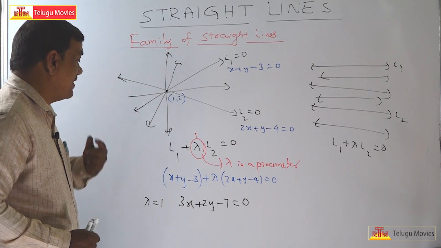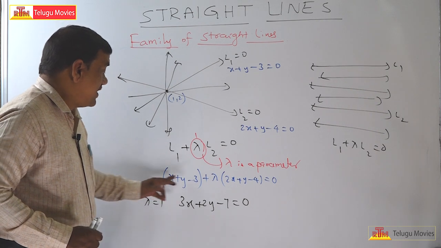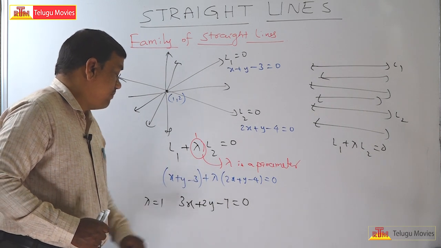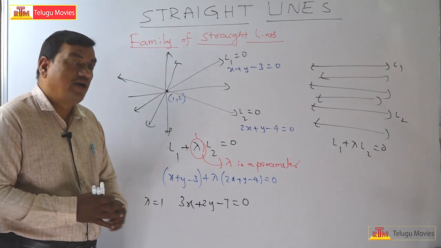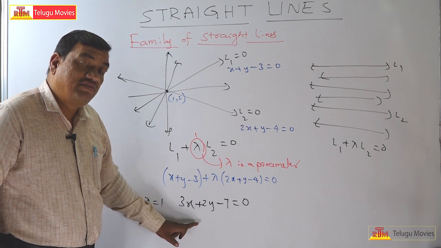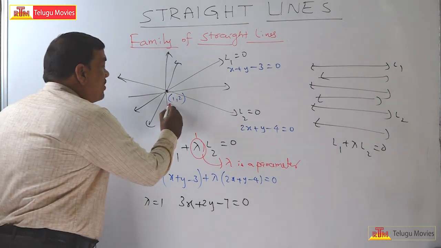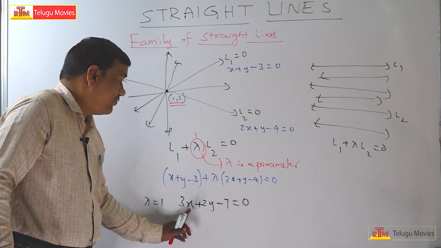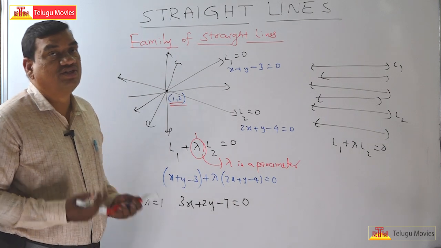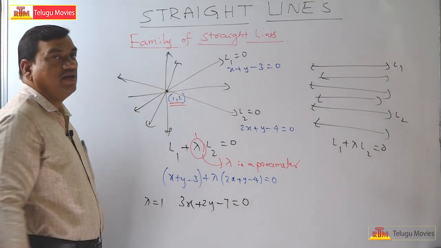Taking x plus y minus 3 plus 2x plus y minus 4, we get x plus 2x is 3x, y plus y is 2y, minus 3 minus 4 is minus 7. Now if you observe, does the equation of this line belong to this family or not? Yes, surely. Why? Because the point of intersection (1, 2): substitute, 3 into 1 is 3, 2 twos are 4, 3 plus 4 is 7, 7 minus 7 is equal to 0. Therefore, this line belongs to this family.